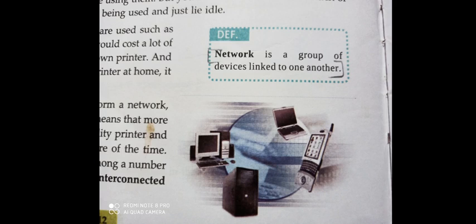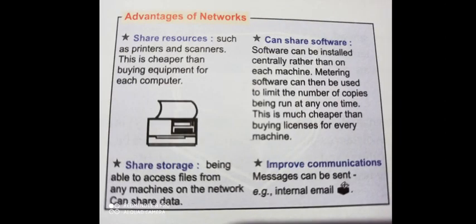Okay, now next, a few advantages of network are: first one is resource sharing. Resource sharing means we can share our devices while connecting our computers through networking.